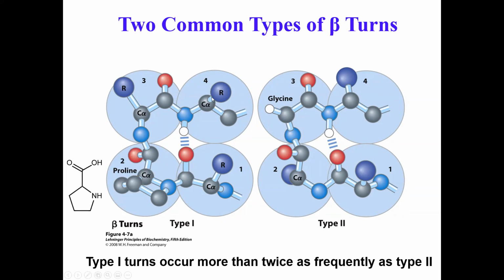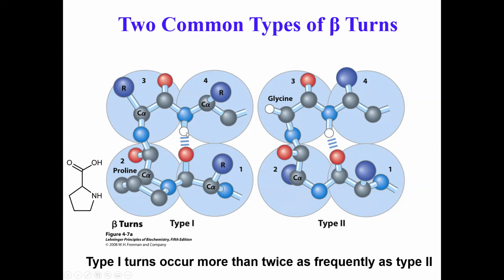If this is your first amino acid, second, third, and fourth, right? You will notice that there is a hydrogen bond between the carbonyl of the first amino acid and the amide nitrogen of the fourth amino acid. This turn is primarily stabilized by one hydrogen bonding interaction. How cool is that?